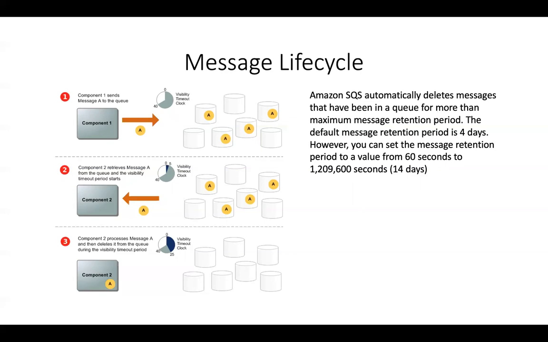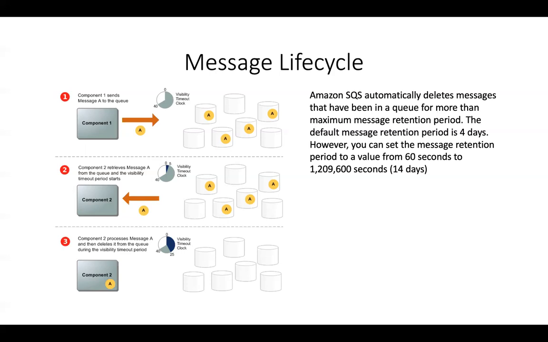So now once component 2 has consumed that message, it is always the norm that you go ahead and delete that message from the queue during the visibility timeout period, because once the visibility timeout period is done, message A can be consumed by another consumer also. That's very much possible. So this is how your message lifecycle happens.